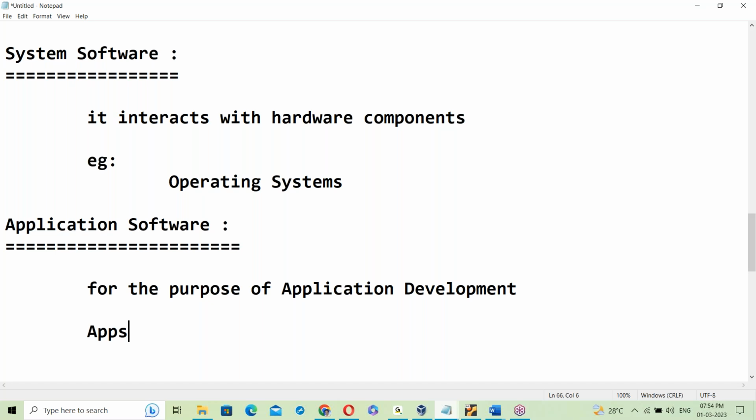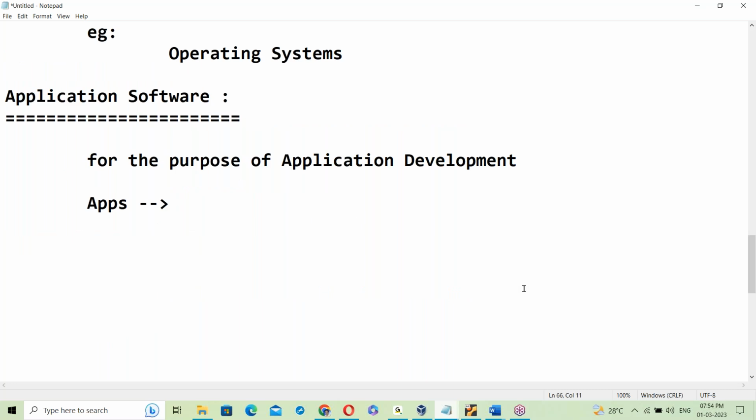Applications, apps. In our day-to-day life, we are using many applications, right? Can you tell me some examples of applications?